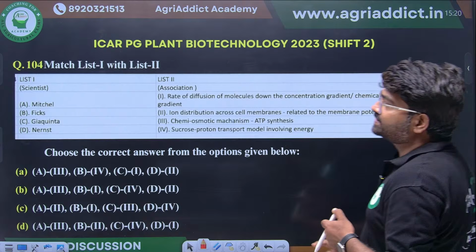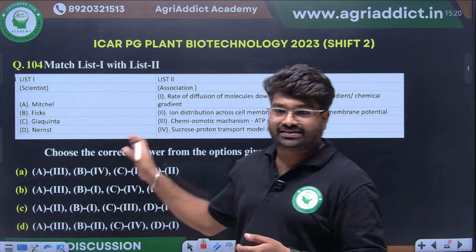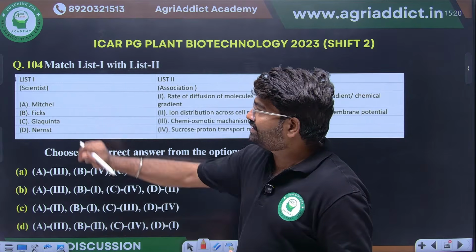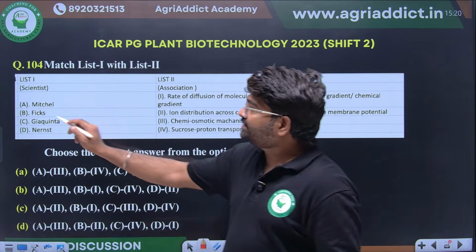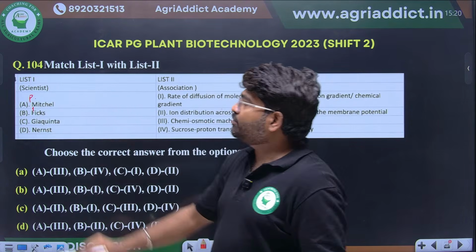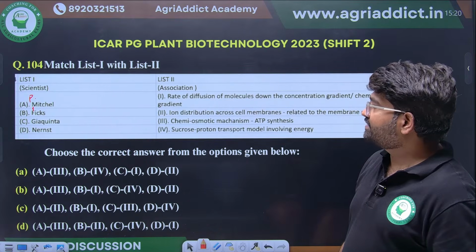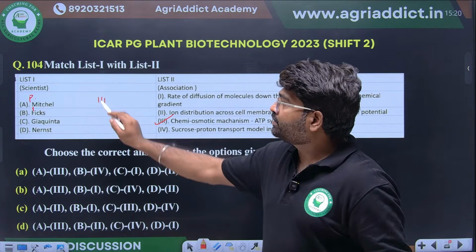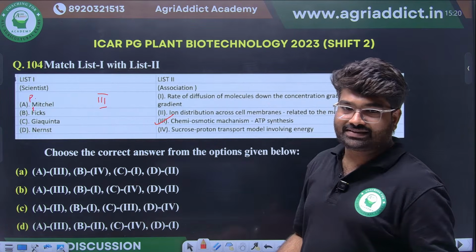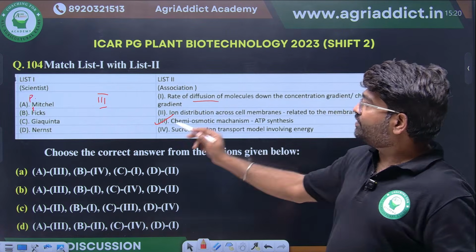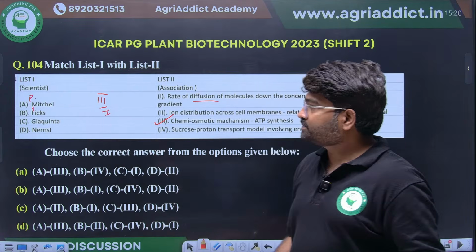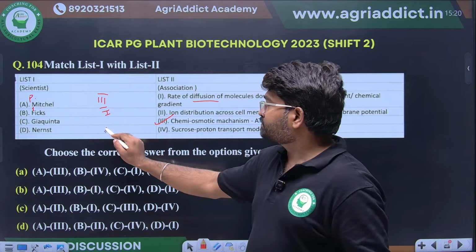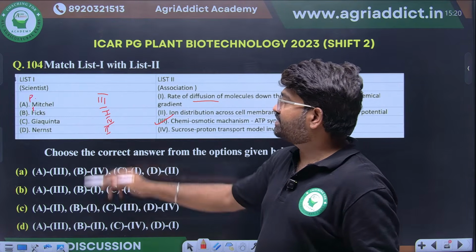Next, they are given different scientists and their discovery. Peter Mitchell: chemiosmotic theory of ATP synthesis was given by Mitchell. So A is 3. Fick's diffusion law: the name itself says it, rate of diffusion was given by Fick's law. Nernst equation they have done for ion distribution, so this will come as 4.